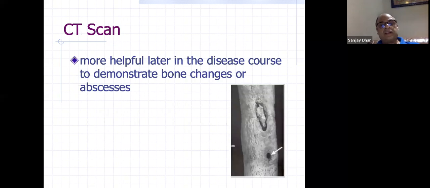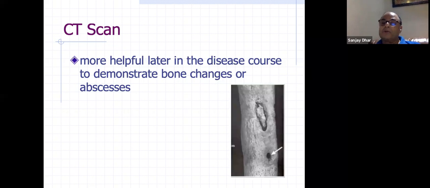CT scan is helpful later in the disease, like in chronic osteomyelitis. In acute osteomyelitis, it is not very important, but in chronic osteomyelitis, you can see the extent of the sequestrum. You want to see the whole size of the sequestrum. If you want to drain it or do a sequestrectomy, you can do a CT scan and see the extent of the lysis, which you may not be able to see on an X-ray.